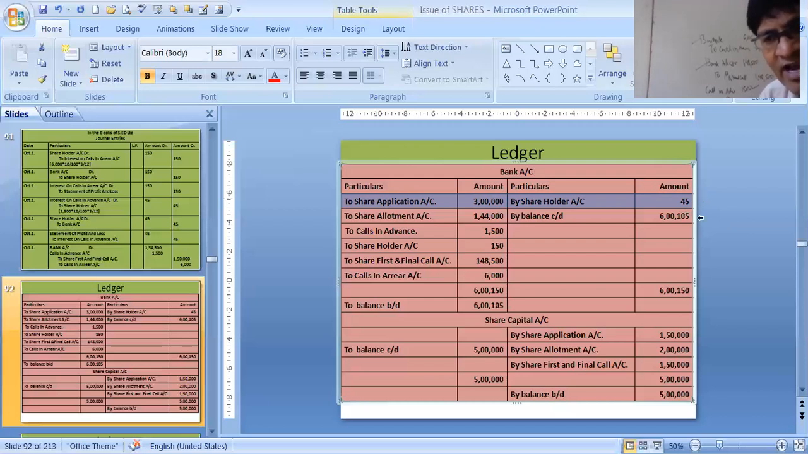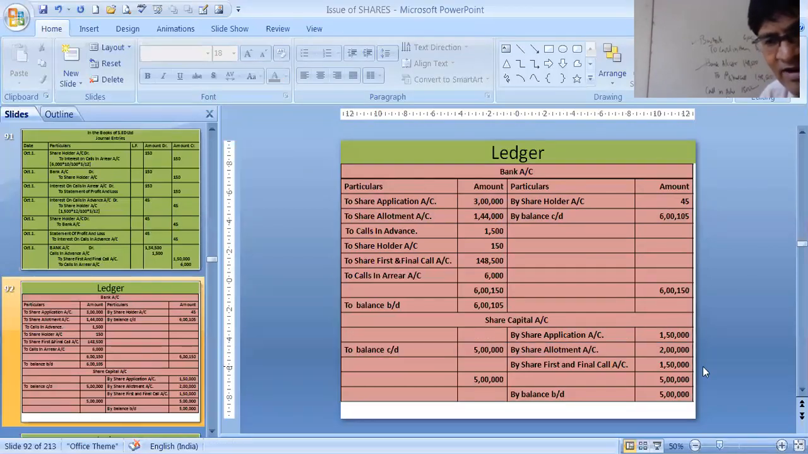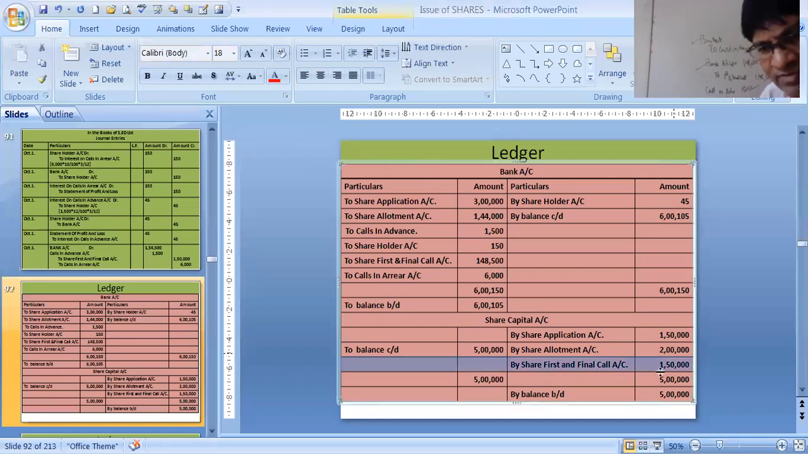Then we did the balancing figure. It is coming 6,105. That will be used at the time of preparation of the balance sheet. Similarly, we prepare the share capital account, with all the capital entries which we have done in the journal. It was share application to share capital 1,50,000. Then share allotment to share capital 2 lakhs. Then again share first and final call to share capital 1,50,000. So the total is 5 lakhs.